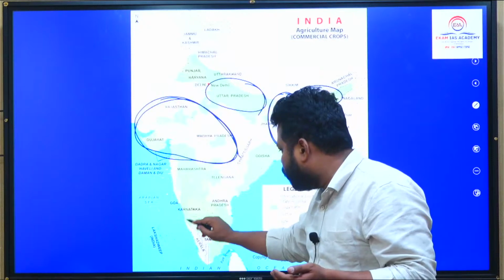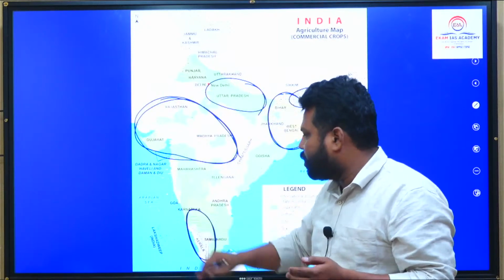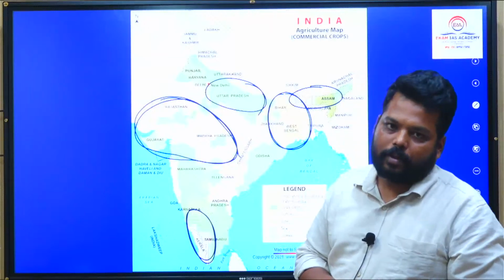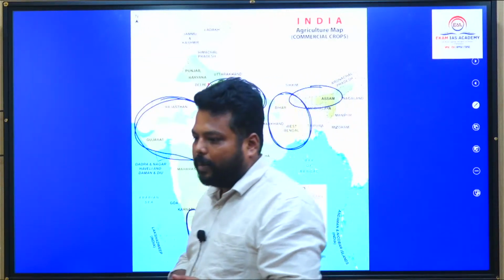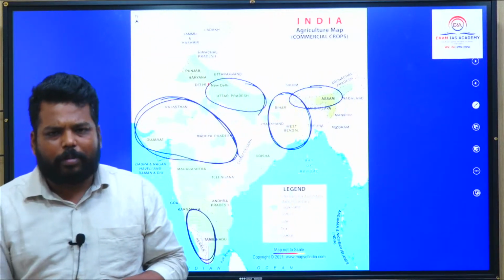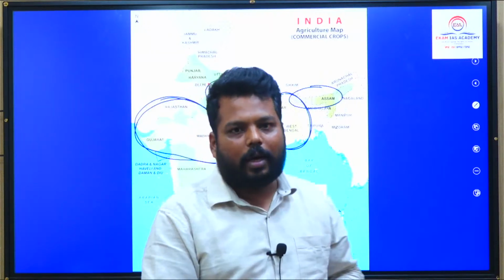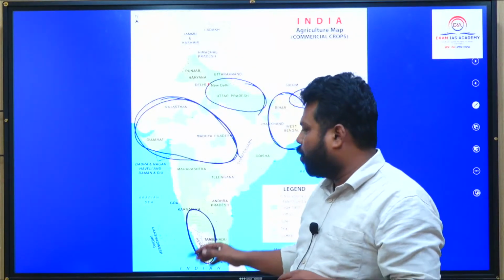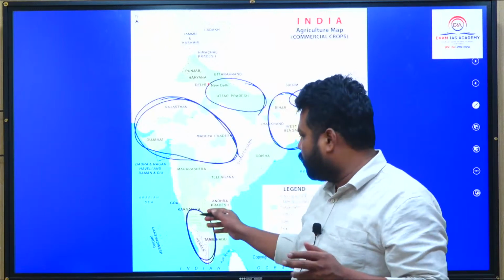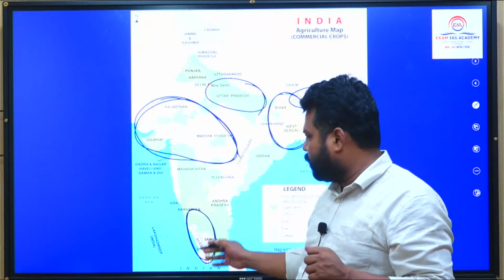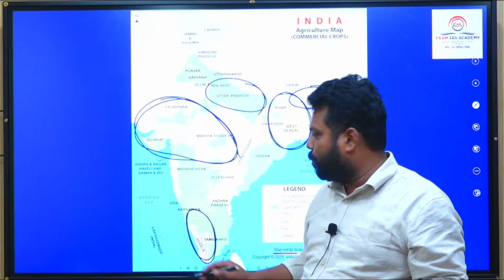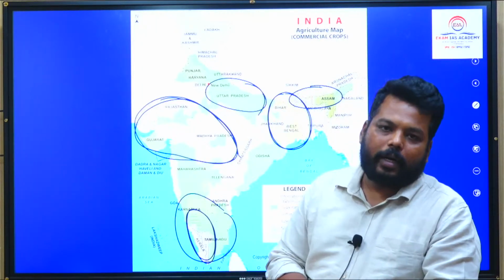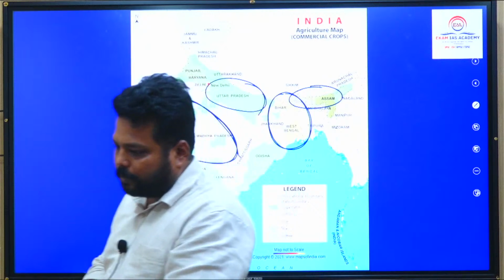And in South India, a little bit of tea will grow in the Nilgiri belt and Western Ghats belt. And coffee, Karnataka is the leading producer. More than 70% of the coffee production of India happens in Karnataka. So Karnataka somewhere around 71-72% leading, 21% Kerala, Tamil Nadu 6%. It means these three states contribute 99% of coffee production in India.